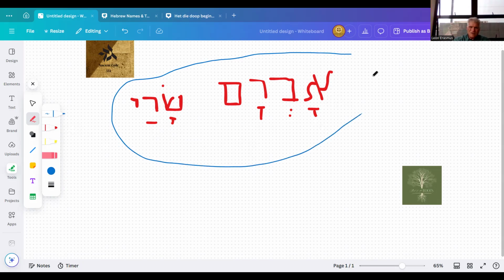and God came to Avram, and he said to Avram, Avram, lech lecha, take your things and get out of the country. Go away from this place. Get away from your father's house, away from your kinsmen, and go to the land that I will show you. And I will bless you, and I will make you a great nation. There's 7 blessings. We cover it in another video. Please go and check it out. The 7 blessings that God spoke of him.